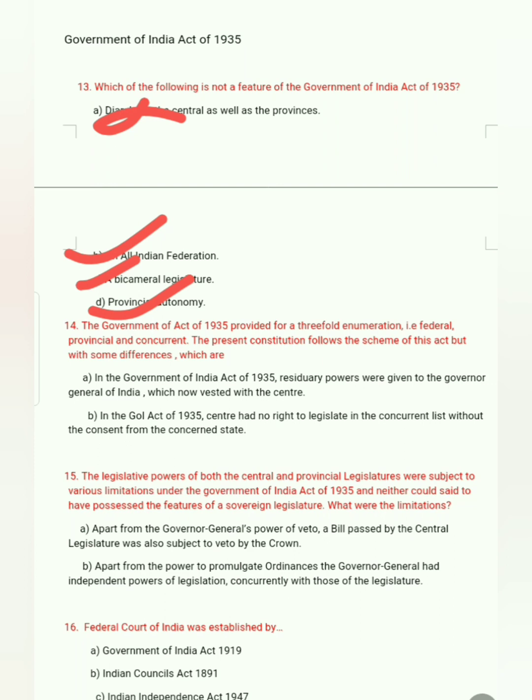Option A: in the Government of India Act of 1935, residuary powers were given to the Governor General of India, which are now vested with the central government. Next, in the Government of India Act 1935, the central government has no right to legislate on the concurrent list without the consent of the concerned state.